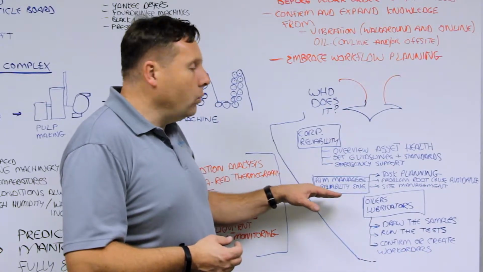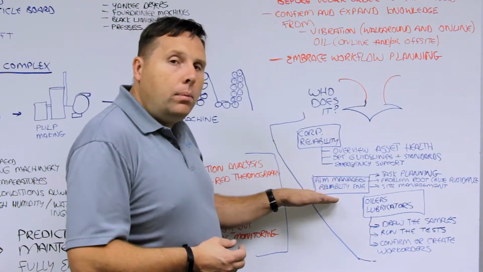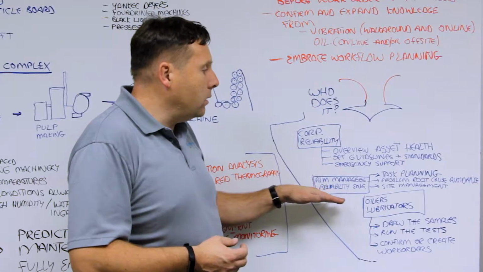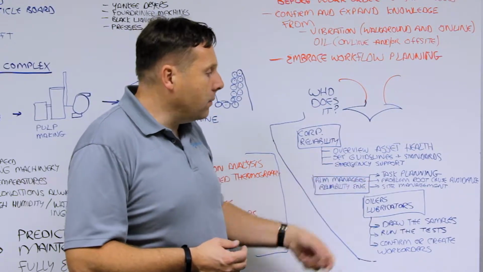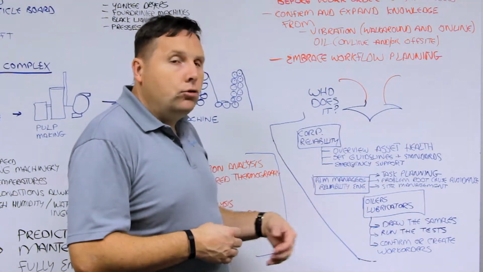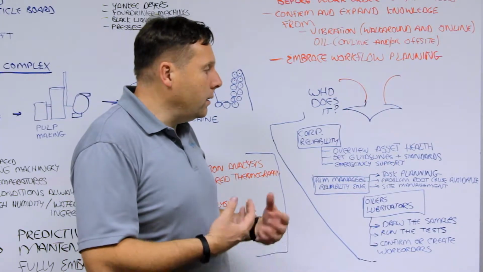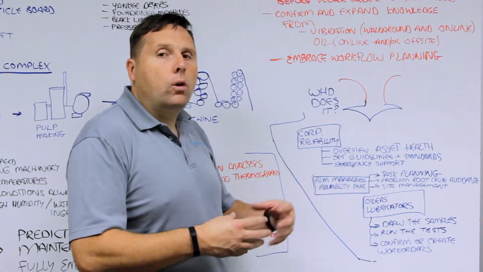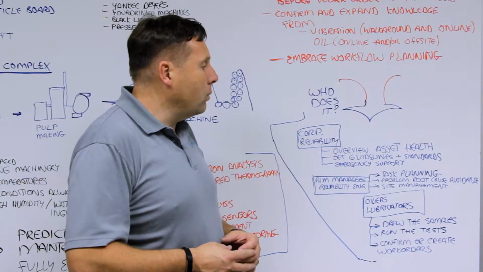Who's planning and who's watching over them are the reliability engineering group, the PDM managers. They're responsible for task planning. They also do more problem root cause avoidance and analysis. They also do overall site management to make sure that the site's working well.